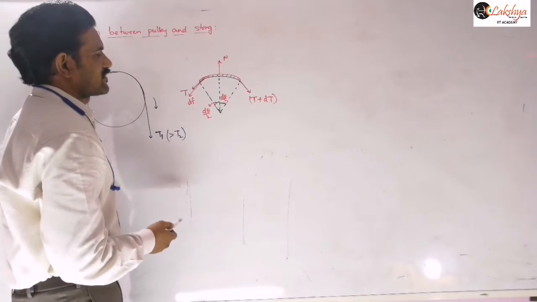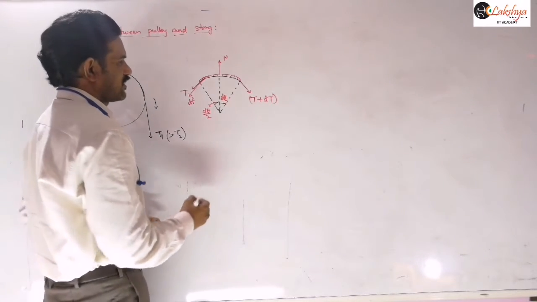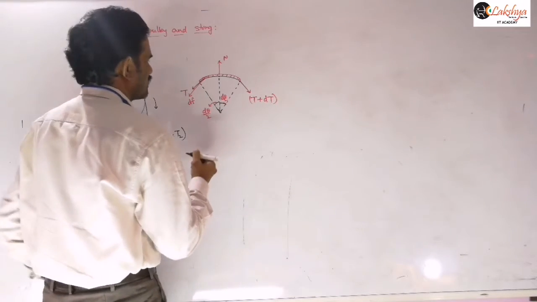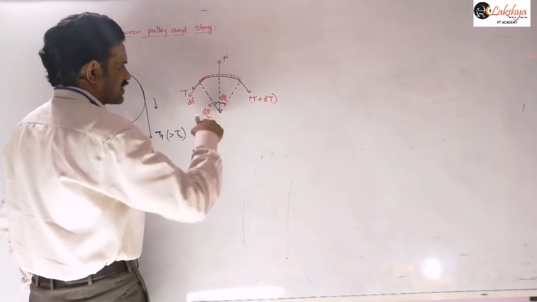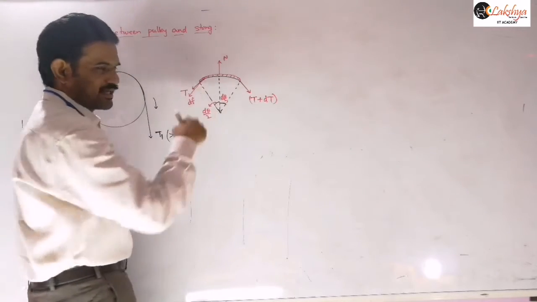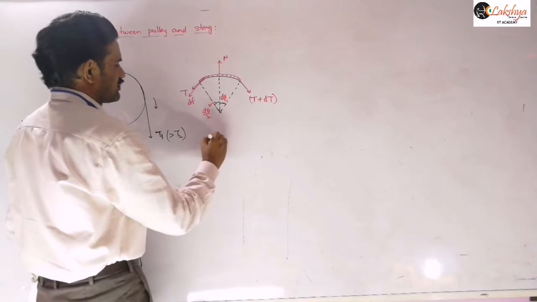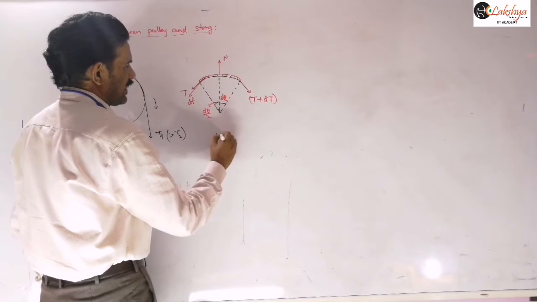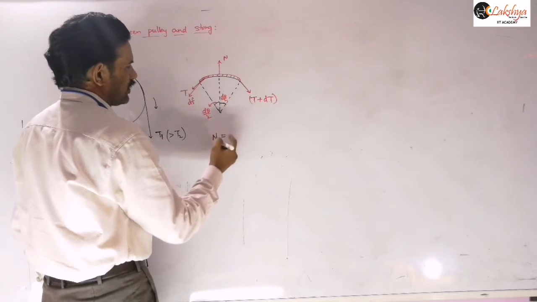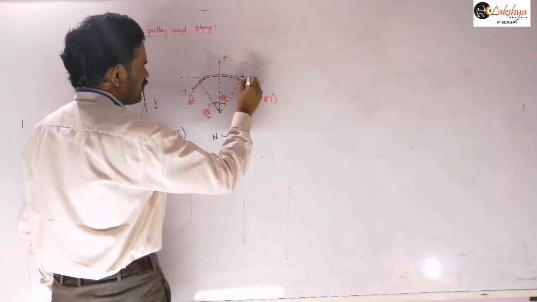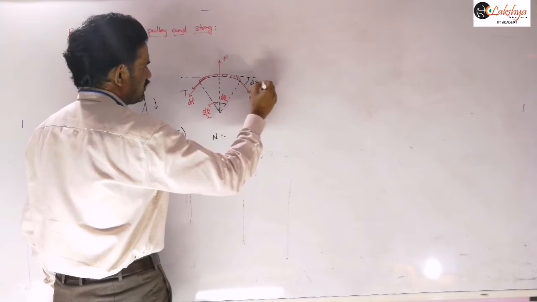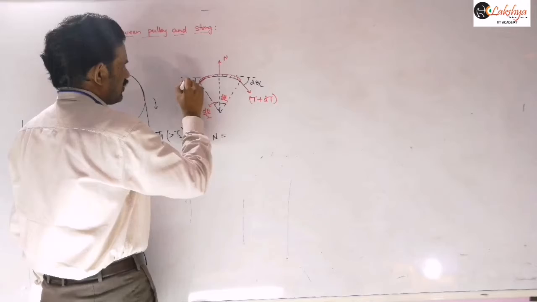Now let us write the force equations. Along the radial direction for this element, N is equal to the sum of components; you can resolve the tensions into components. This angle is d theta by 2, and you can resolve into components.